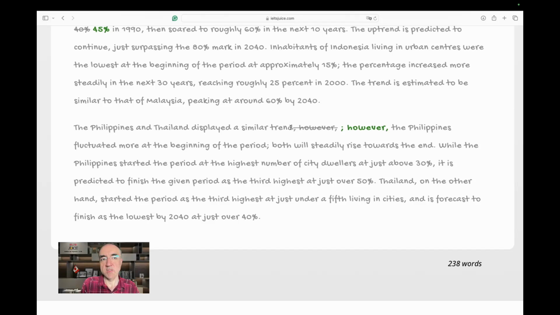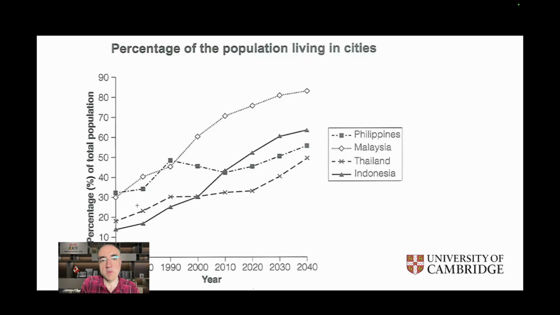However, because the previous one was a clause, we have subjects and verbs. And we have also, I can see another verb, fluctuated. And because of that, we need a semicolon. A semicolon connects two independent clauses. However, the Philippines fluctuated more at the beginning of the period. Okay, so you believe they both have the same pattern, but this one fluctuated more, the Philippines.